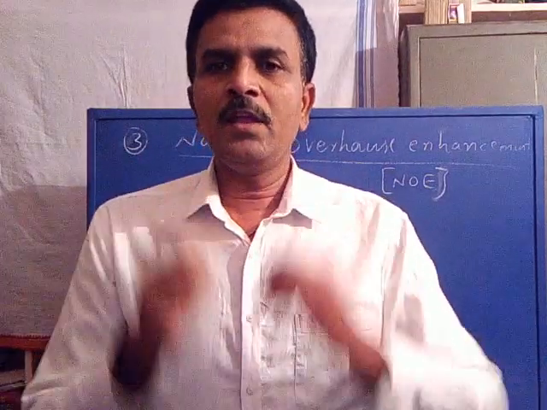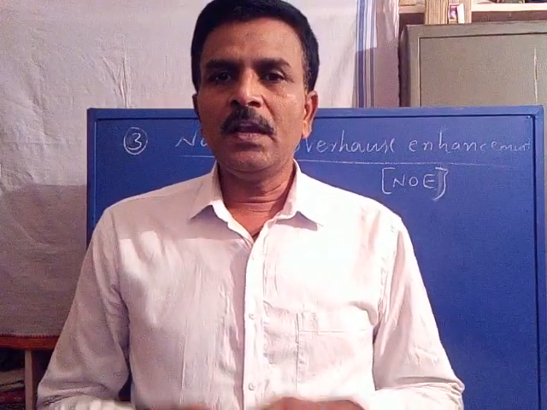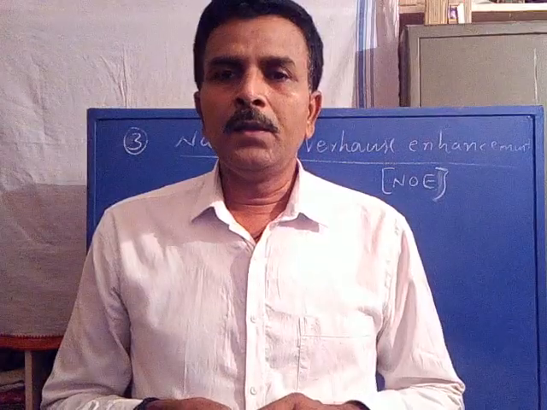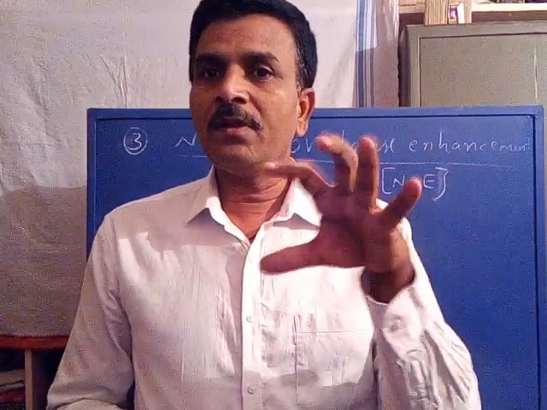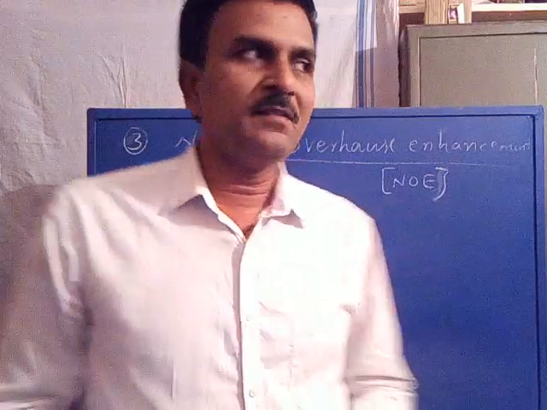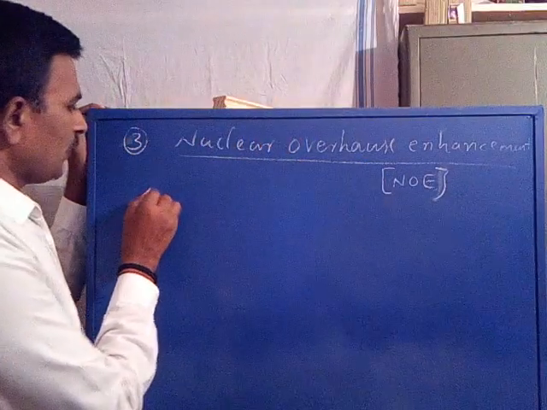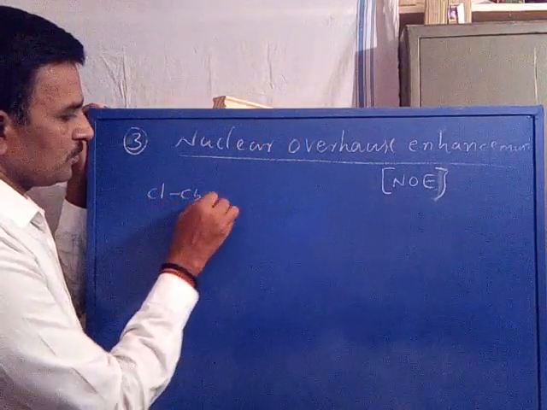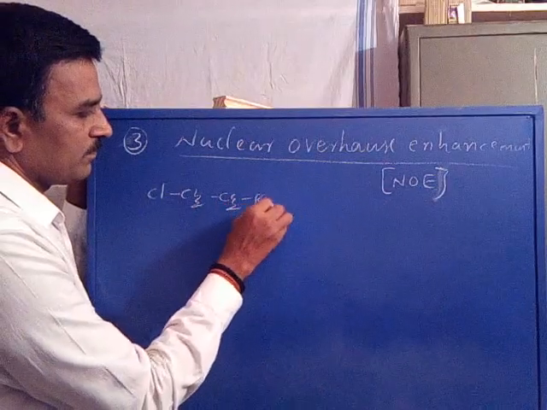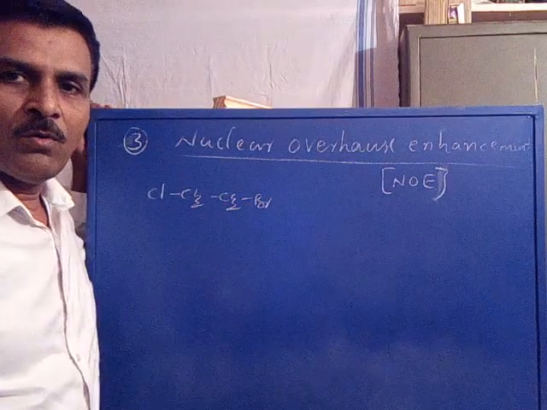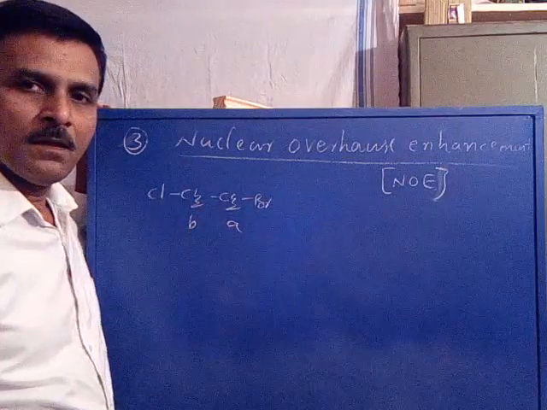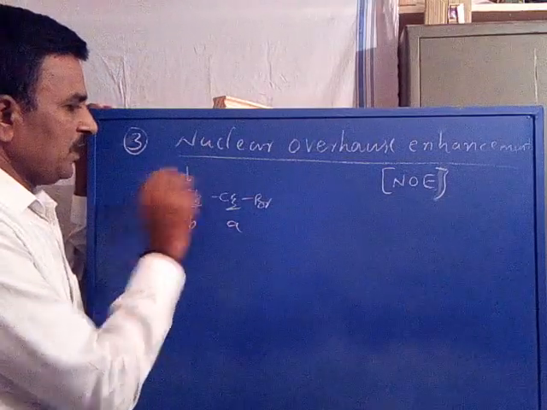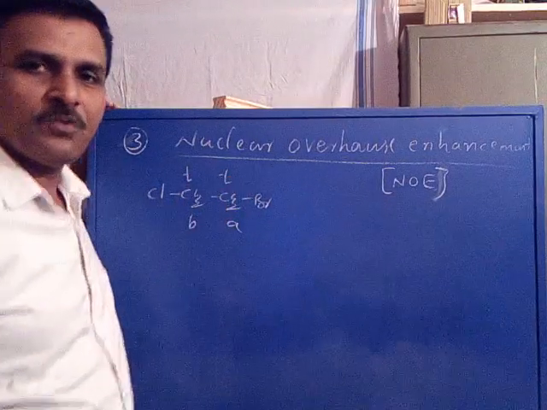In the NOE method, it is possible to enhance the intensity of any one of the overlapped signals. For example, take Cl CH2 CH2 Br, chlorobromoethane, say proton A, proton B. There is a triplet for CH2Cl and a triplet for CH2Br.